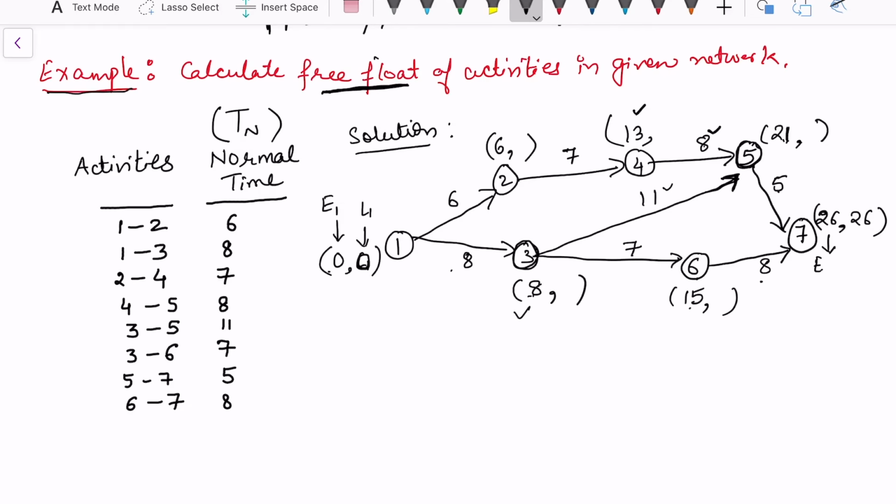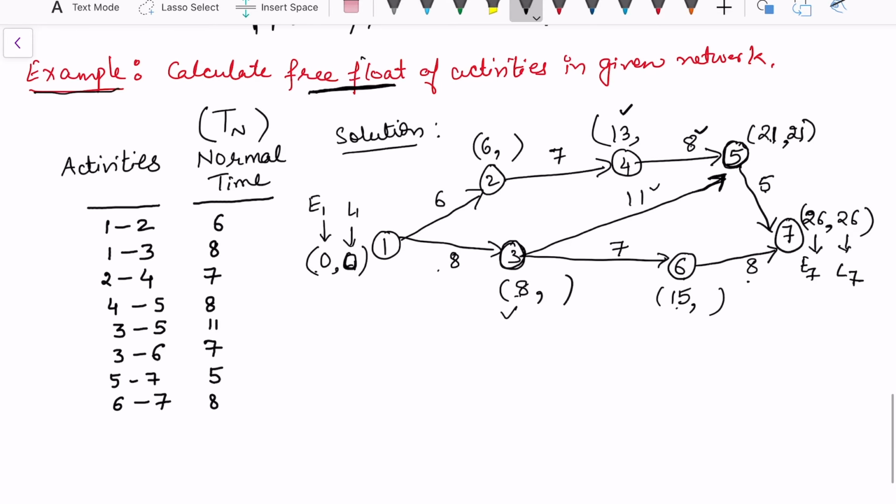So this is E7 and this is L7. Tracing back, we get 26. Calculating the latest time backward, 26 minus 8, this is 18. So the earliest and latest are not always the same, you can see from here. If I want to calculate for the third node, I should have the latest of the 5th node and 6th node that are generating from the third. So 21 minus 11 or 18 minus 7 should give me the minimum.